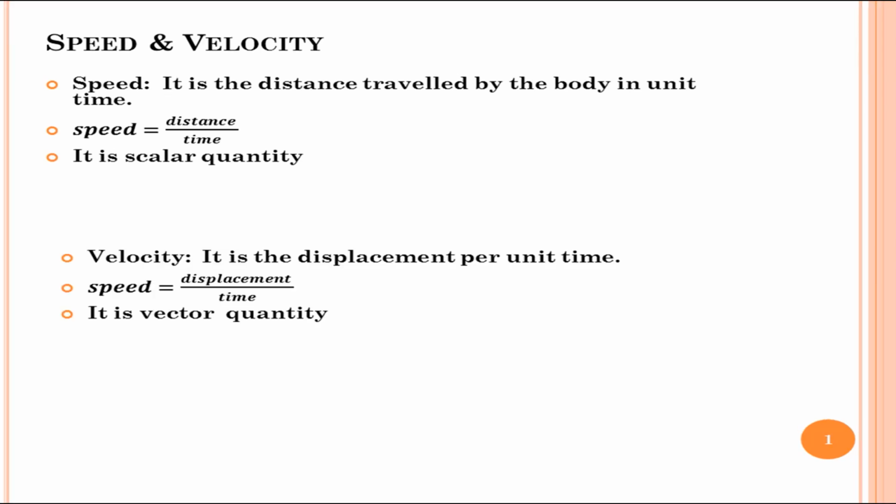Second one is velocity. Velocity is defined as the displacement per unit time. Since velocity depends upon displacement, velocity is a vector quantity. And it is given by the formula velocity is equal to displacement by time. On the other hand, it is defined as the rate of displacement. Here the term rate represents 1 over time in the velocity expression.